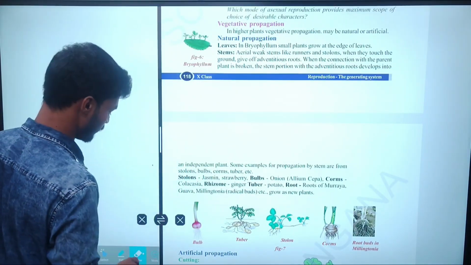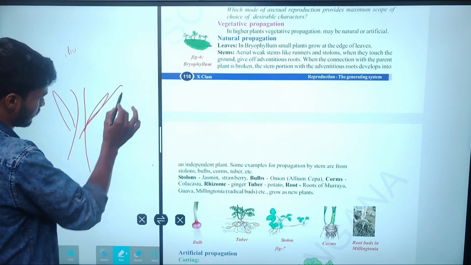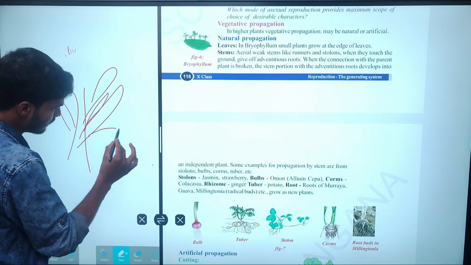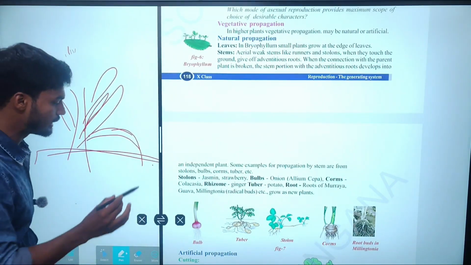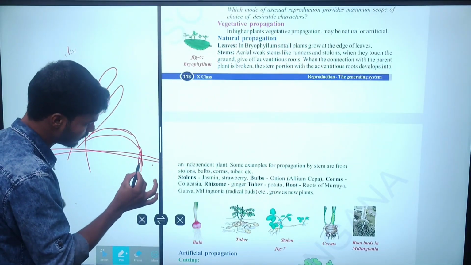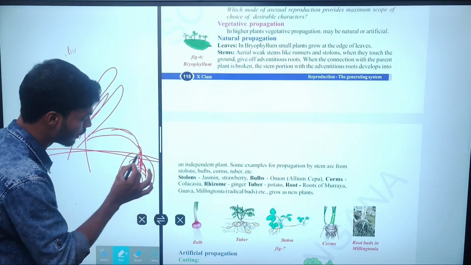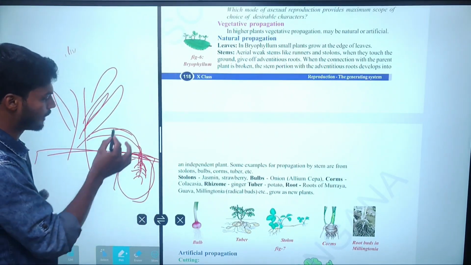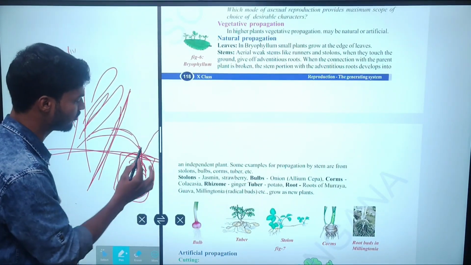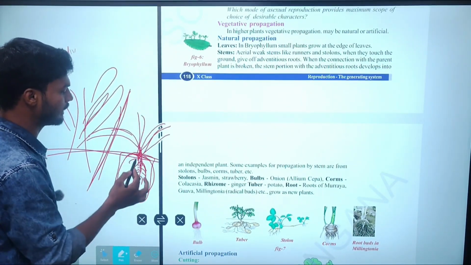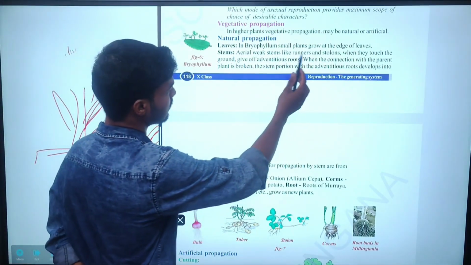In the stems, take the example of grass. These are the leaves. When these leaves touch the ground, they start growing, forming new roots. When the new roots are completely developed, these will separate from the parent plant body. After separation, the formation of a new plant takes place. That is known as stems. In stems, the examples are runners and stolons.